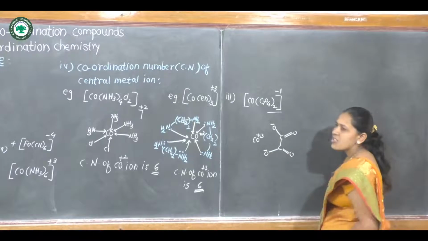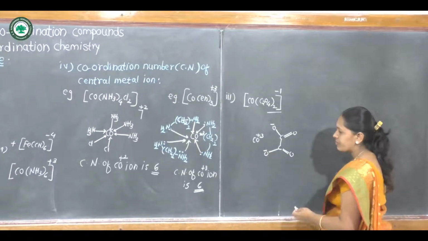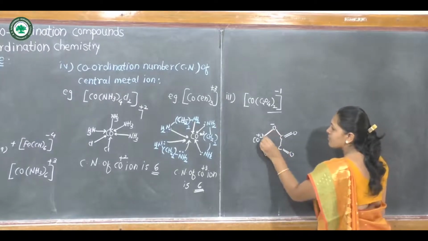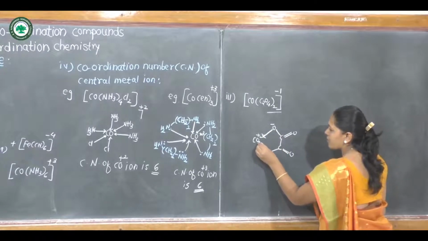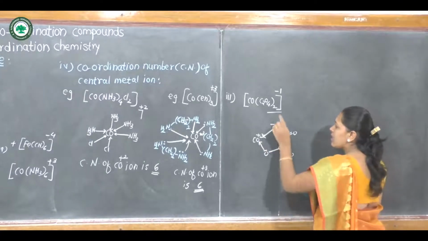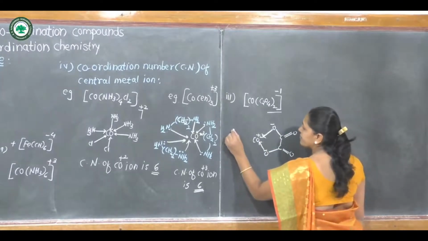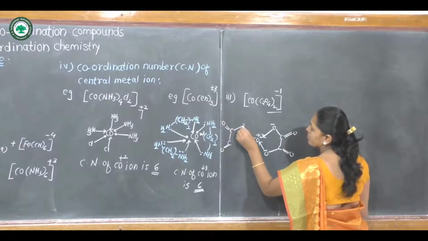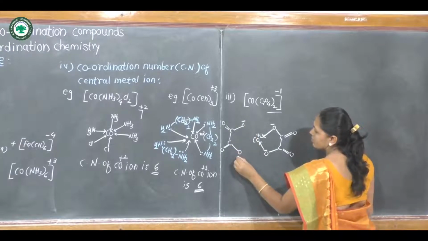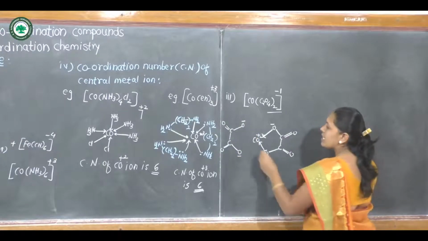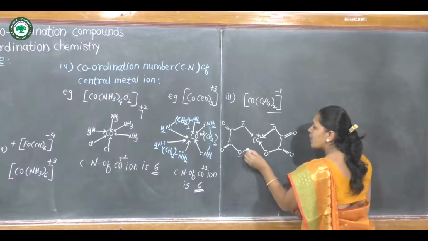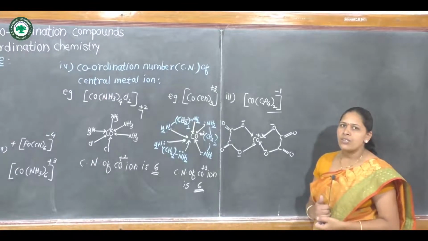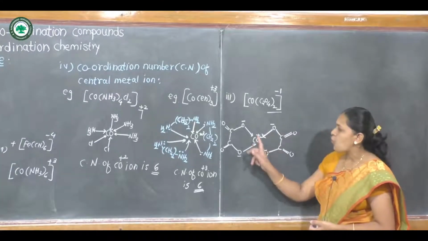This negatively charged oxygen can donate an electron pair to the central metal ion and form two coordinate bonds. Similarly, the second oxalate ligand also donates two electron pairs. Therefore, the number of electron pairs involved in formation of coordinate bonds is 4.